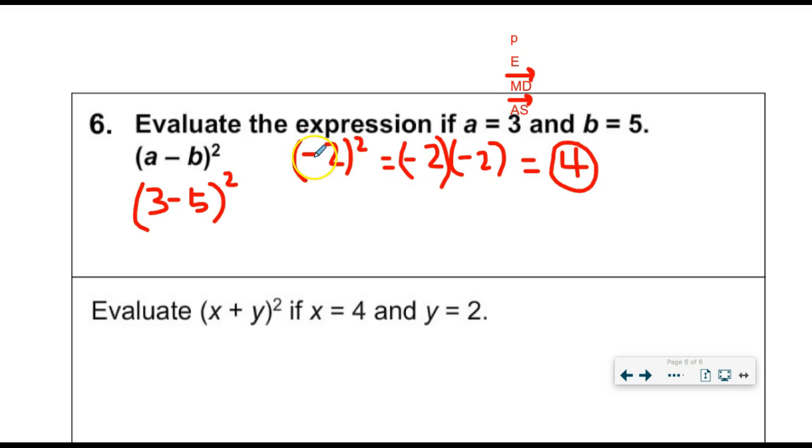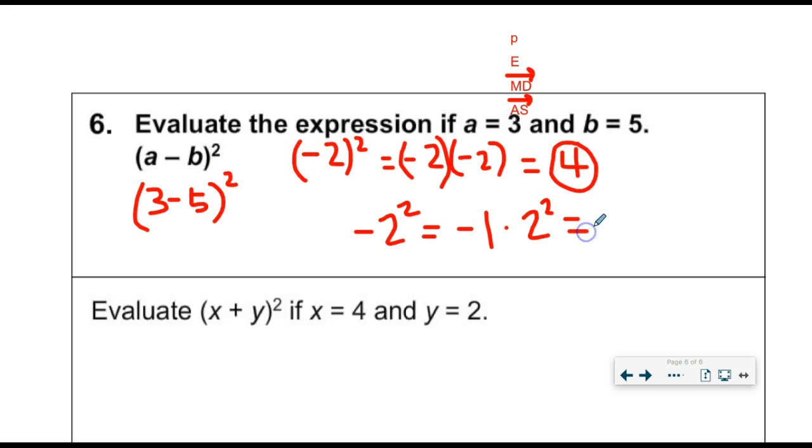Why does it matter if the parentheses are there? Because let's say I had this without them. Technically, whenever there is a negative sign, it means -1 times whatever this situation is. So that means this is -1 times 2 squared. If I think about this in terms of order of operations, exponents is right here, multiplication is right there. So I'm going to do the 2 squared first and then multiply by -1.